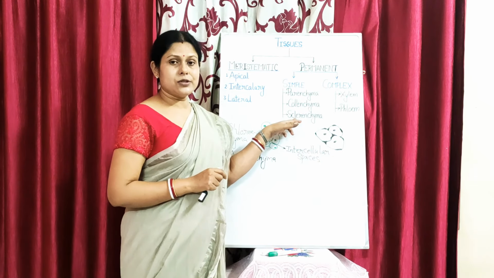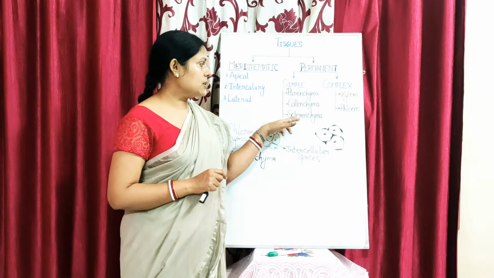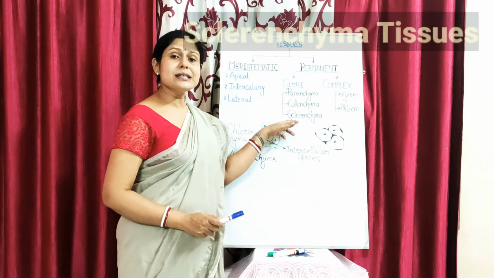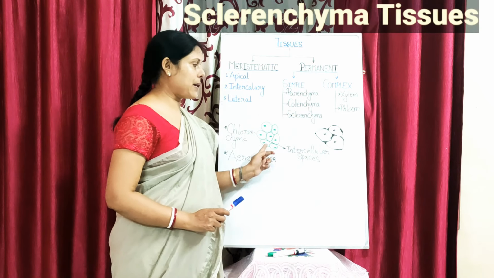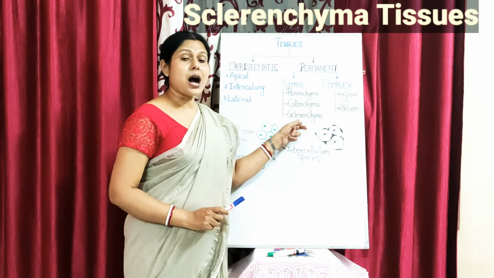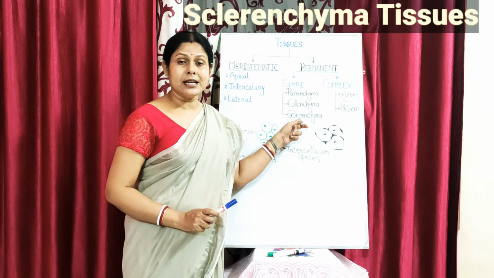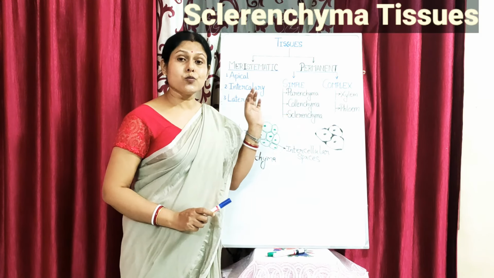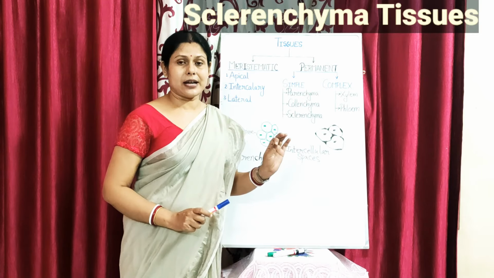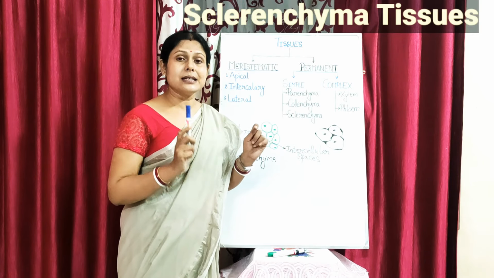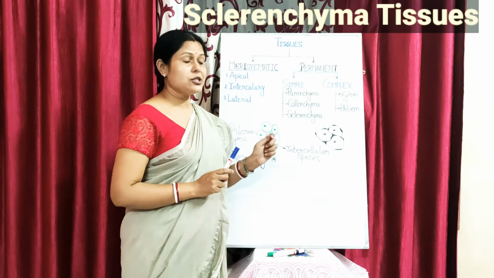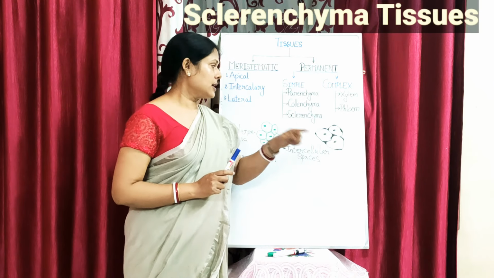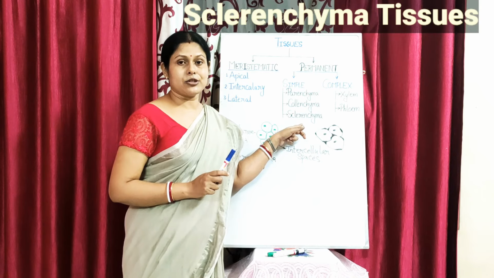The third kind of tissue found in simple permanent tissue is called sclerenchyma tissue. Now the sclerenchyma tissue, unlike the parenchyma and collenchyma, is made up of cells which are dead. They don't have a nucleus in them. The sclerenchyma tissue's walls are highly lignified. The presence of lignin is not found in parenchyma tissues, nor in collenchyma tissues, but it is found in sclerenchyma tissues.